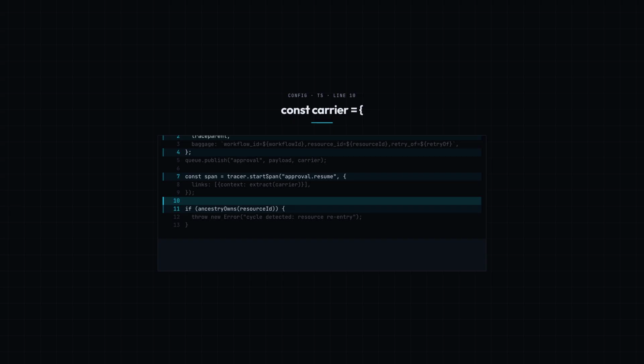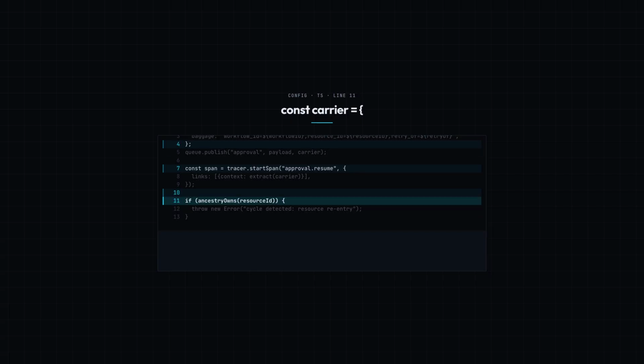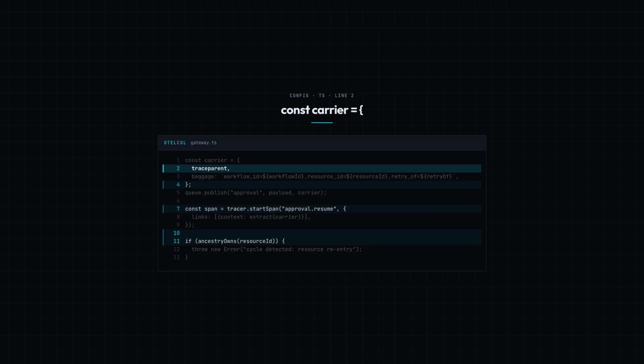If the incoming resource ID is already owned by any span or lease in the current ancestry, reject, defer, or route somewhere that can break the wait. Do not rely on timeout to discover this. Timeouts are expensive deadlock detectors. A cycle rule at the queue edge is cheaper and easier to explain and review.